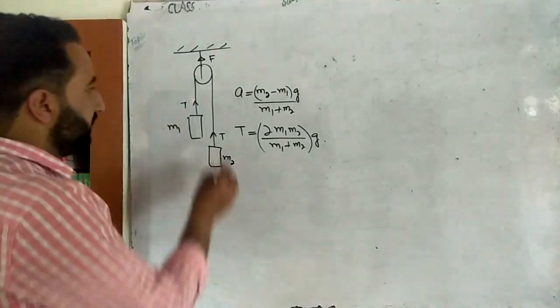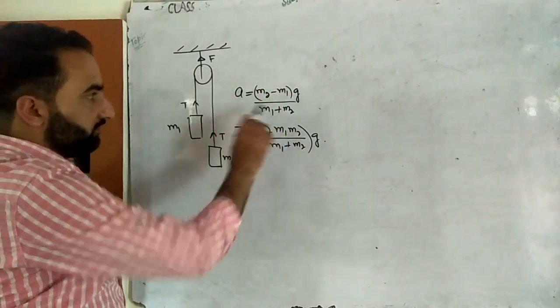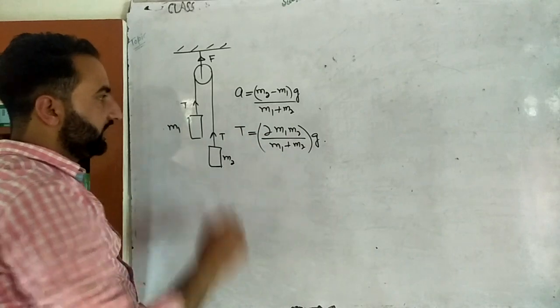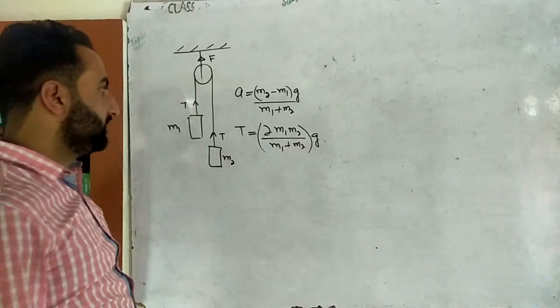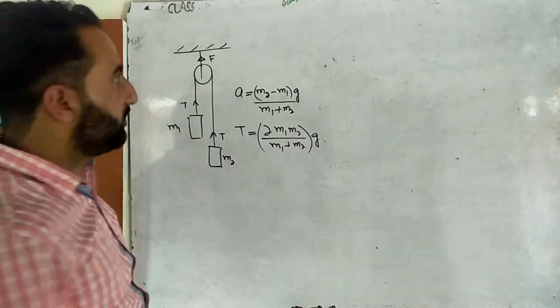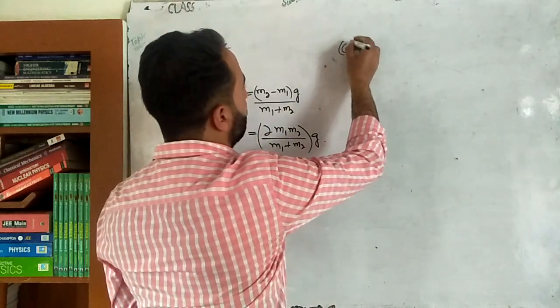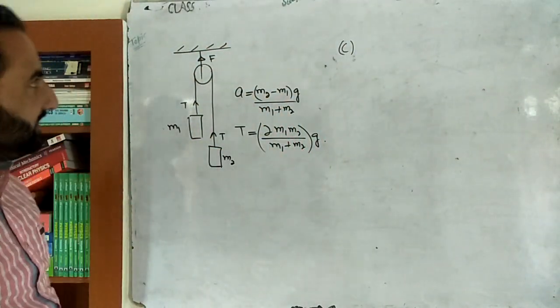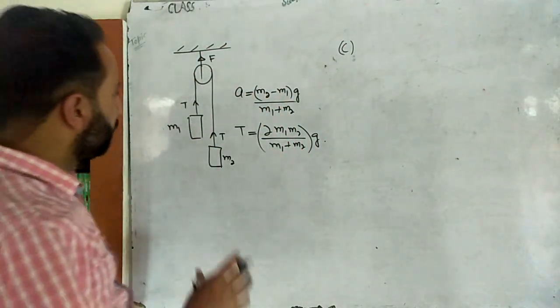Okay, so this Atwood's machine, this is the acceleration, बड़ा मास minus छोटा मास divided by sum of mass multiplied by g. T is equal to twice product divided by sum multiplied by g. ठीक है ना बेटा. Now the next question is that C part is that we have to calculate the force on this on the ceiling. Okay, so let's try to calculate that.